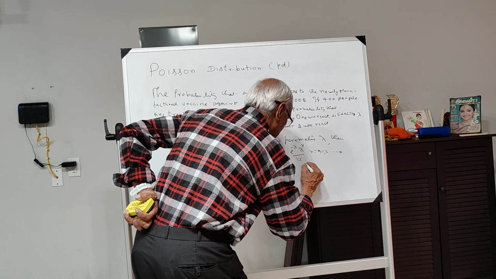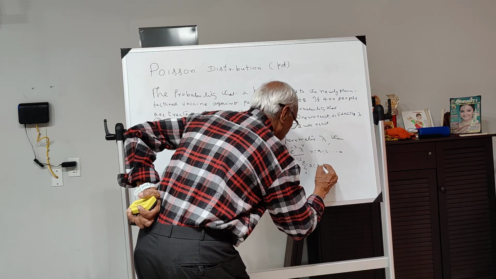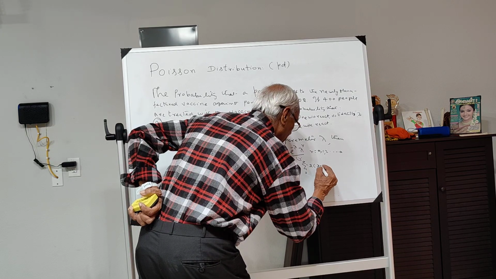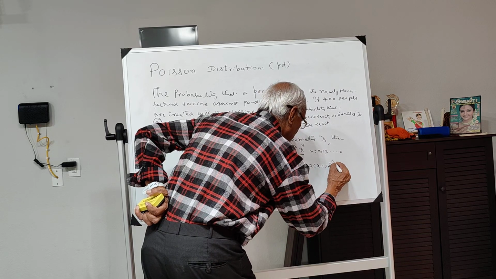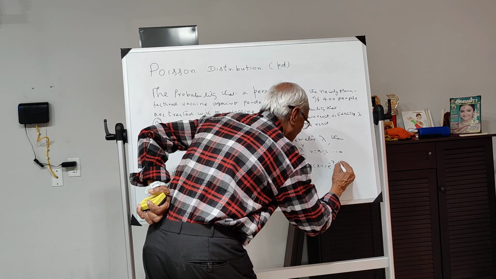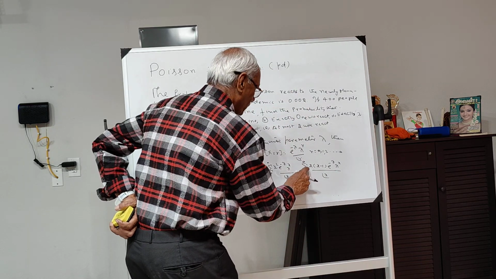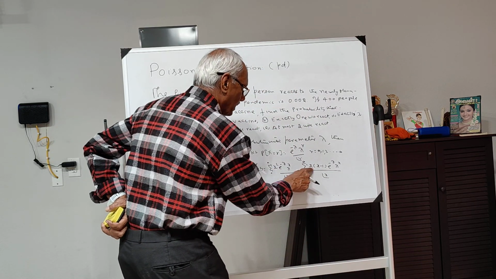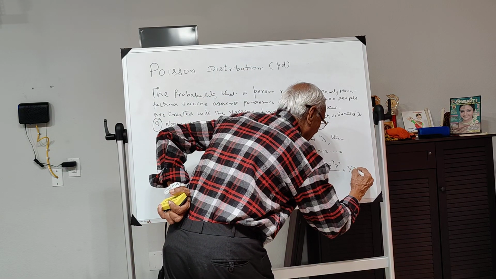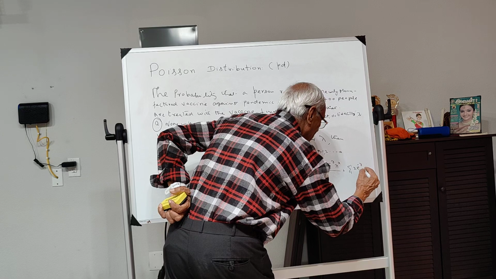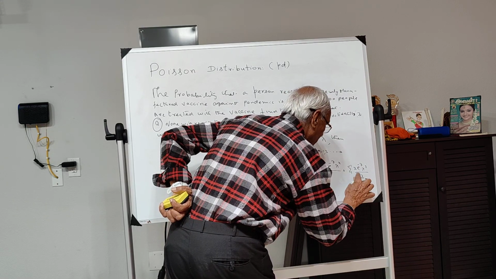This is nothing but the sum from 0 to infinity of x into x minus 1 into e to the power of minus lambda into lambda to the power of x divided by x factorial. Now you see that I am getting x squared here, but minus x is there. So what I should write here is x into e to the power of minus lambda, lambda to the power of x divided by x factorial.